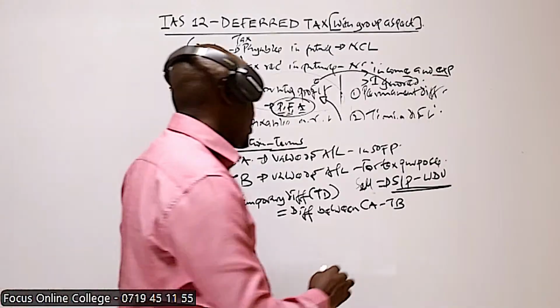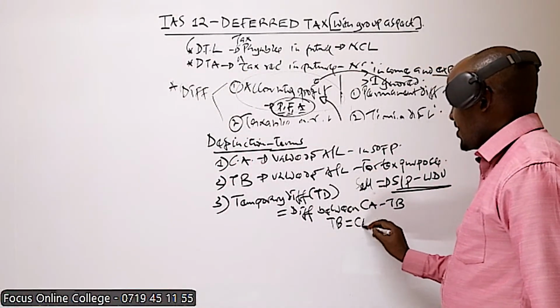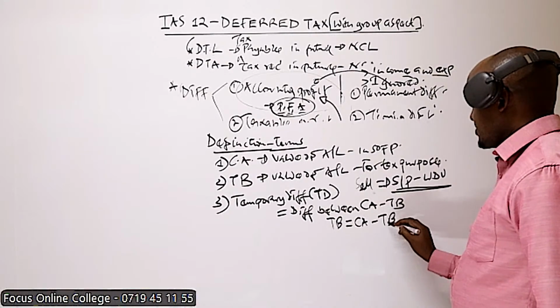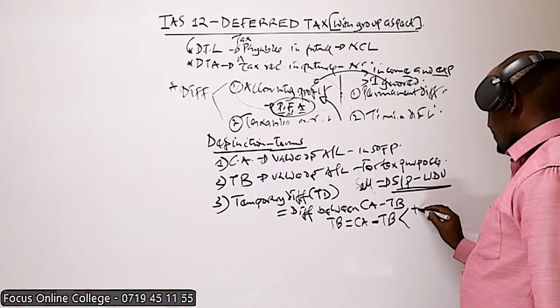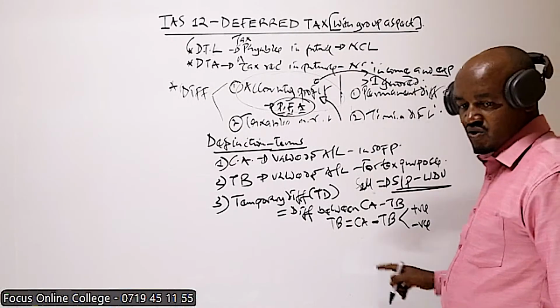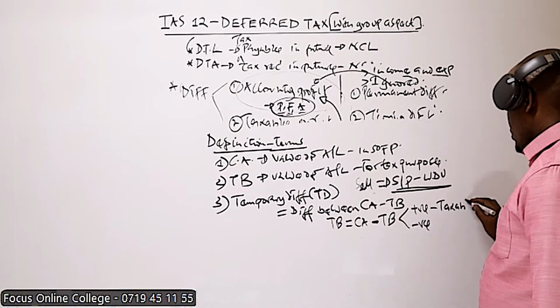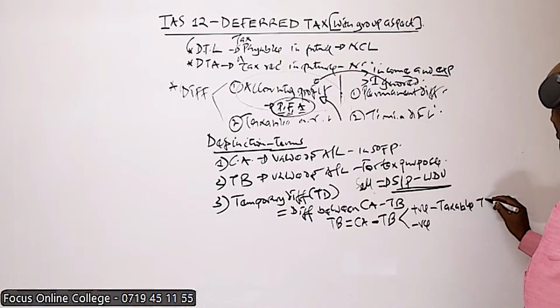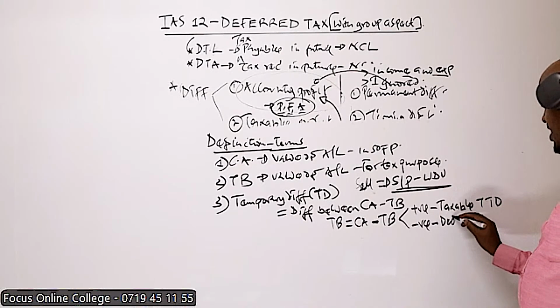So in other terms, to compute the temporary difference, we take the carrying amount minus the tax base, of which we can either get a positive figure or a negative figure. If we get a positive figure, that one is called taxable temporary difference. If we get a negative figure, that one is called deductible